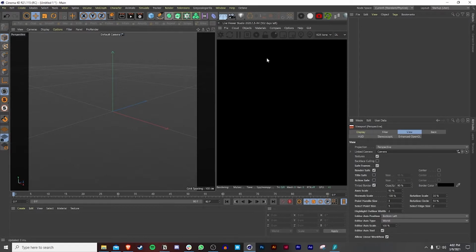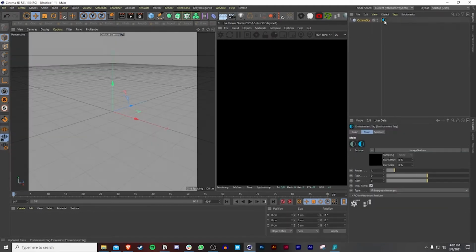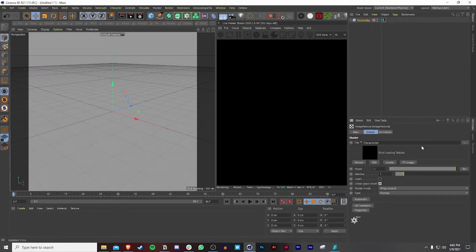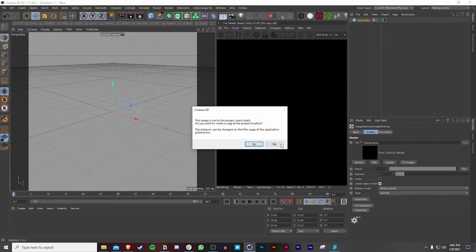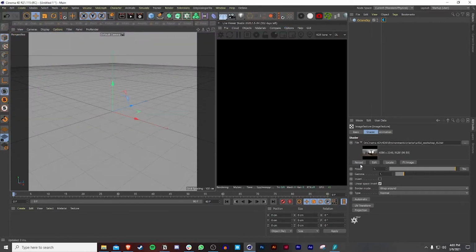Now, one other thing I want to do before I get started is set up an HDRi. So this is where the lighting comes in. I'm going to go to Objects, HDRi Environment, and go into the square box over here, because if you don't, then it's going to be blown out. And then we're going to go to Artist Workshop. That's usually my favorite one. It gives pretty good lighting.